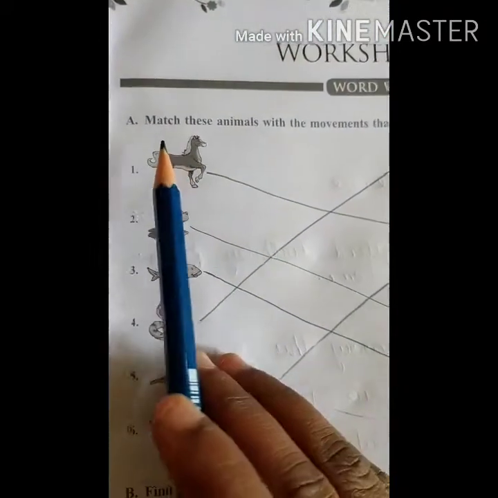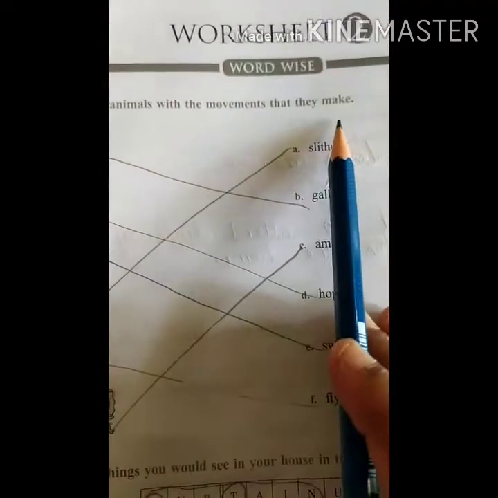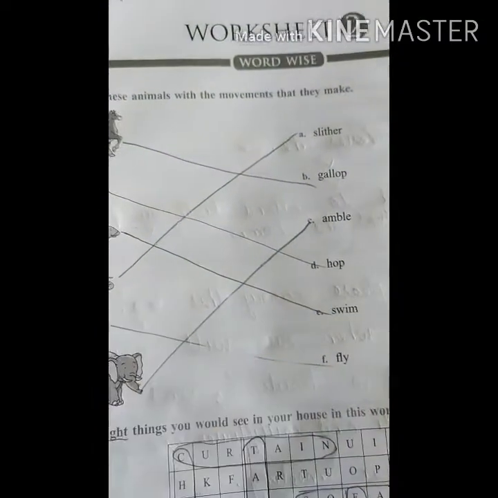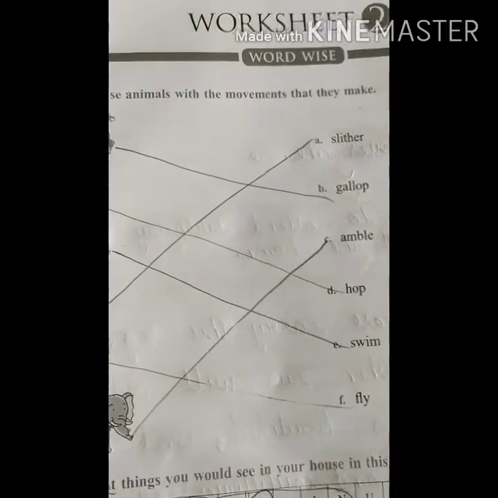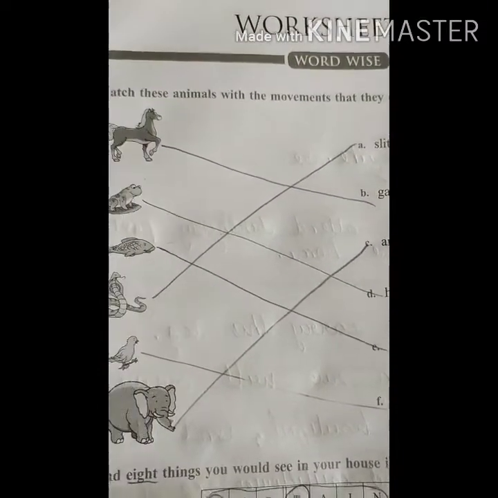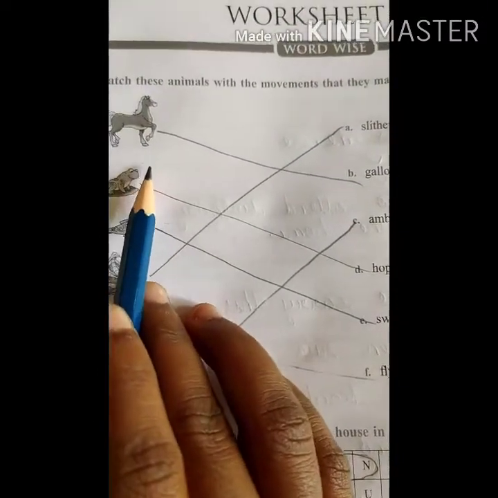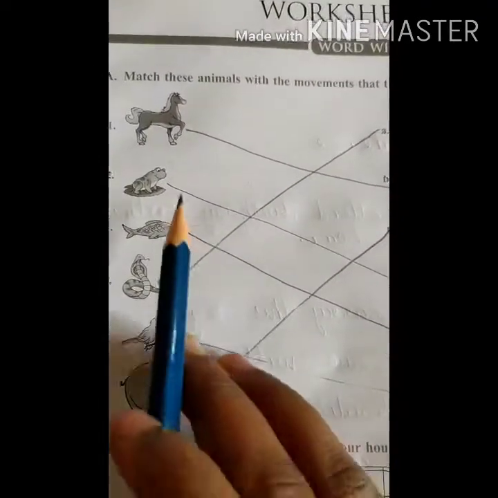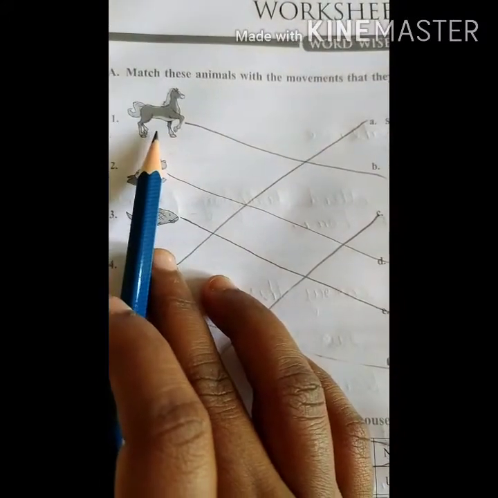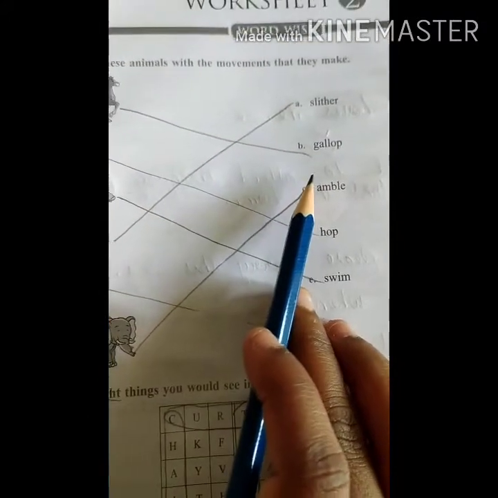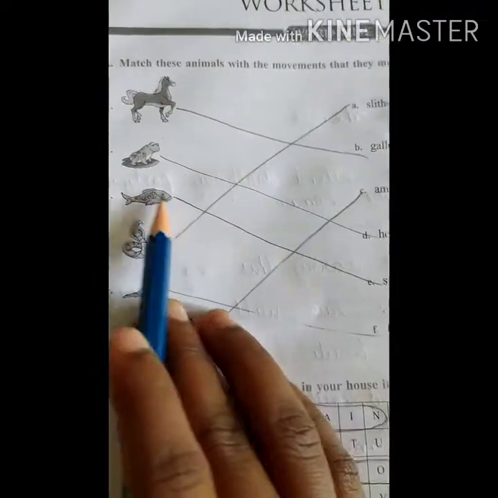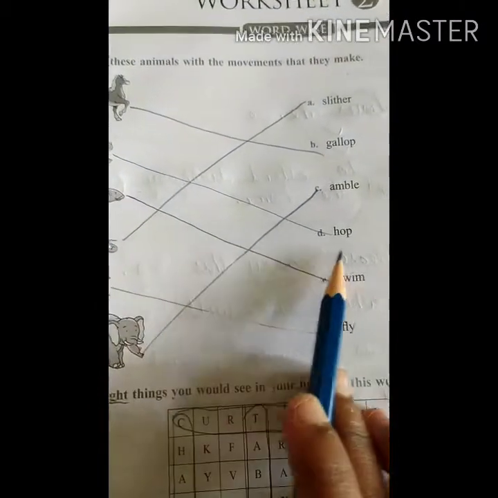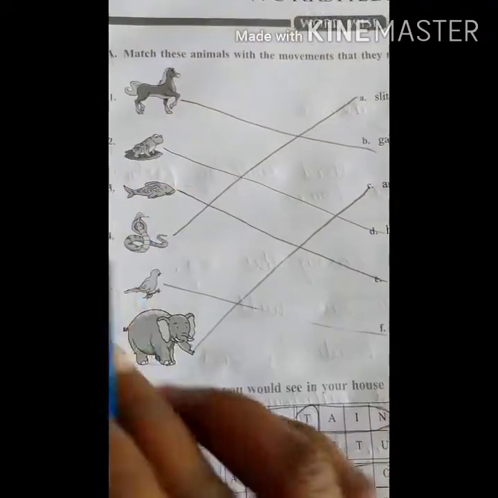Okay children, match these animals with the movements that they make. It's not about the sounds, it's about the movements. What is this? Horse. A horse can gallop. And the frog, every time it hops, from one place to another. That is hop.